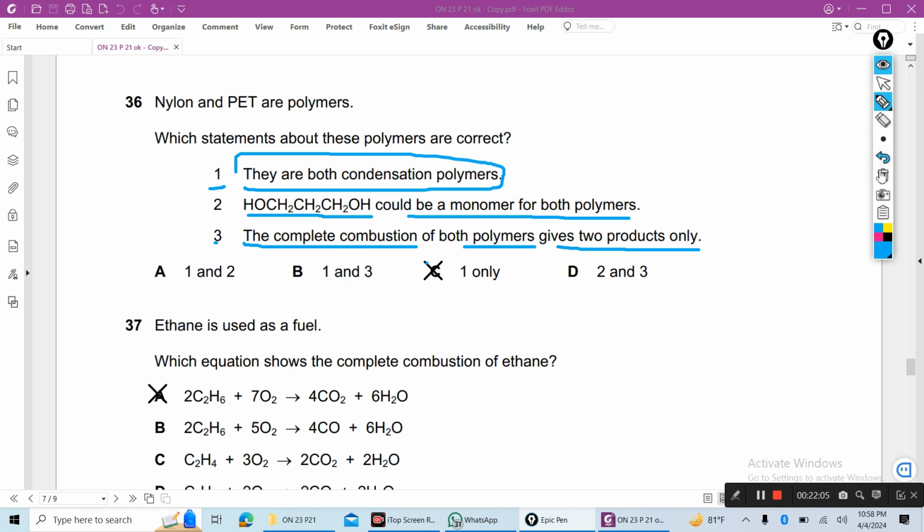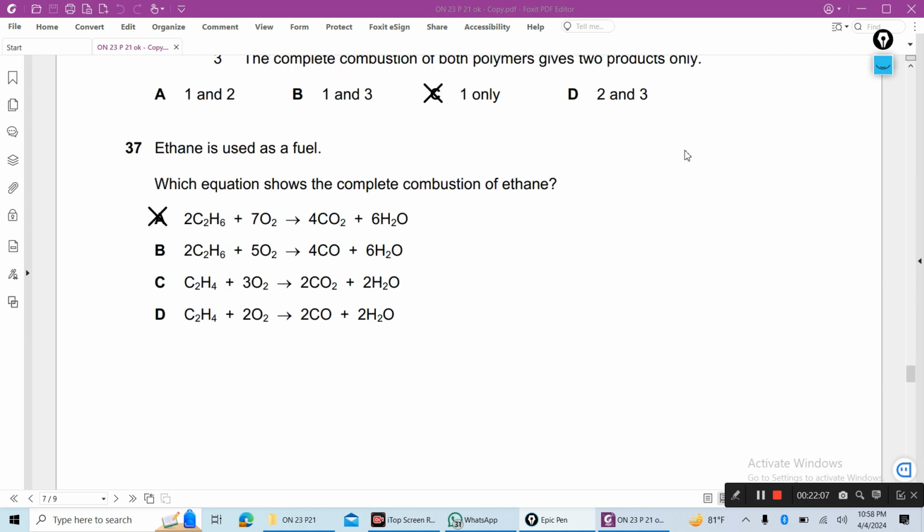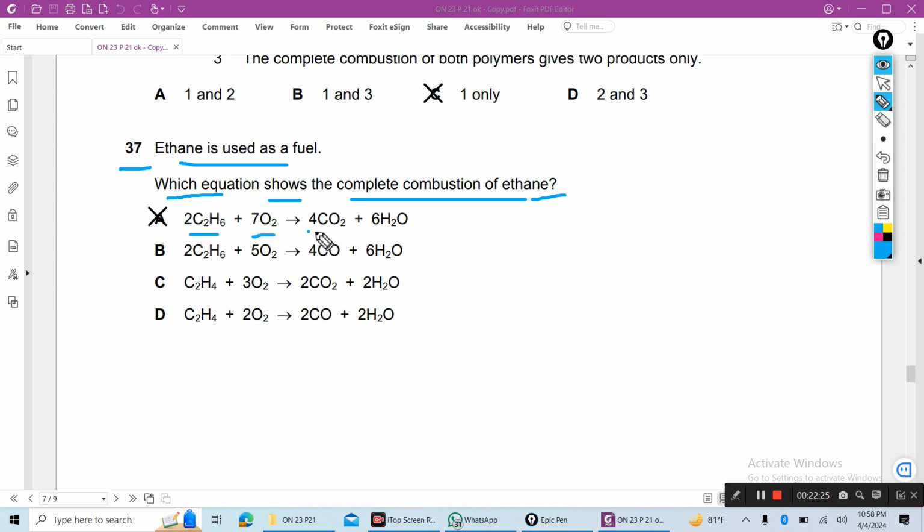37, ethane is used as a fuel. So which equation shows the complete combustion of ethane? And ethane reacts with oxygen to produce carbon dioxide and water, complete combustion. So A is the correct answer. B is wrong. Why? Because carbon monoxide is produced in complete combustion. And this is ethene, this wrong, this ethene also wrong. So question is asking ethane, C2H6. A is the correct answer.